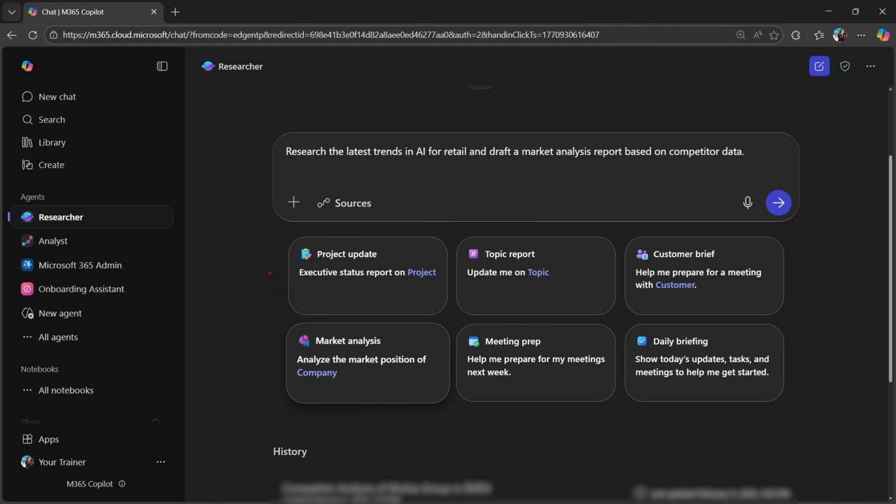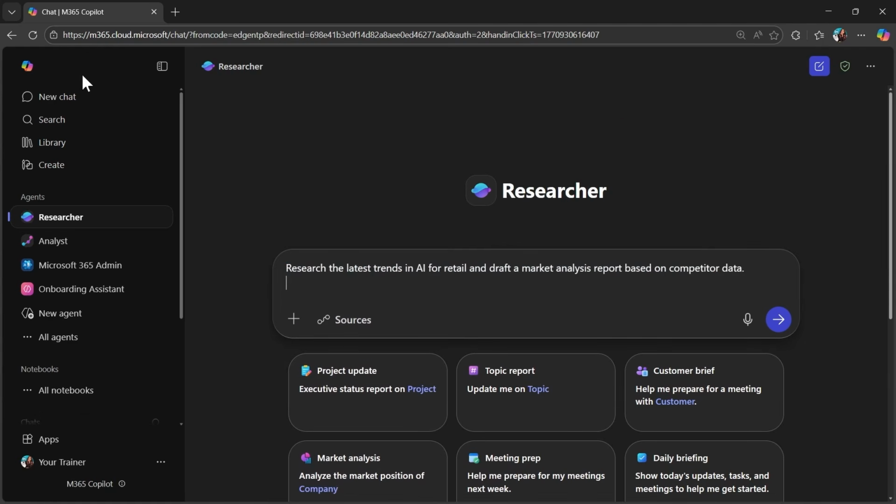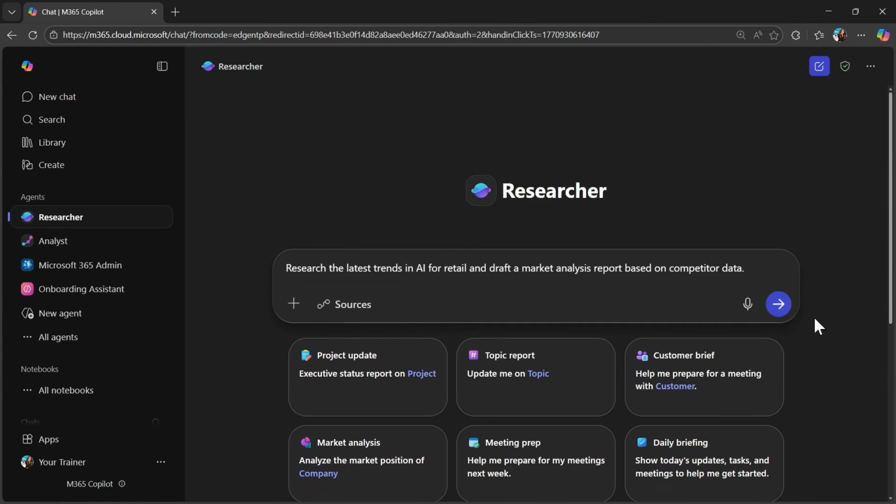In the bottom part, I have different ideas of prompts that I can use with my research agent, like project updates, topic reports, customer brief, and so on. Don't hesitate to check and use those pre-built prompts as well. If you click on one, you will just need to fill in the missing parts of the prompt. Each time I click on any pre-built prompt, I can use it straight away inside of my agent.